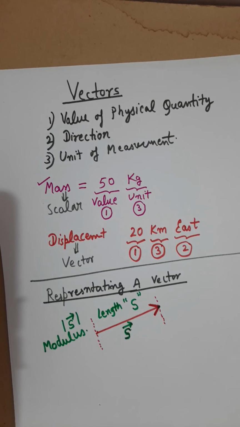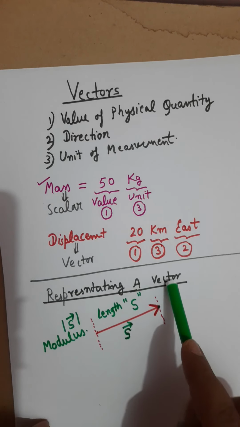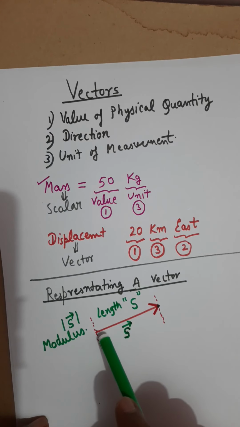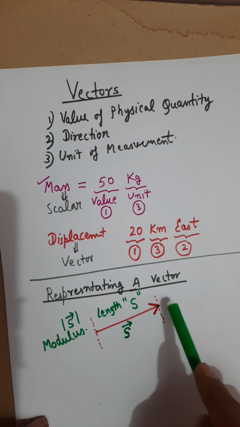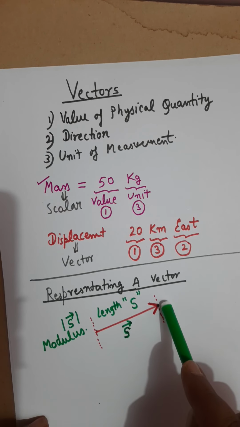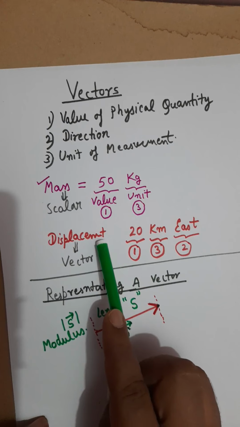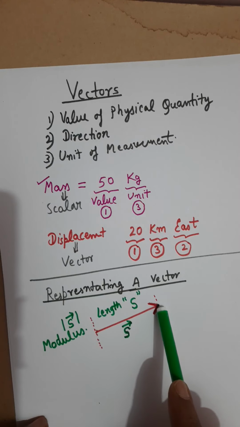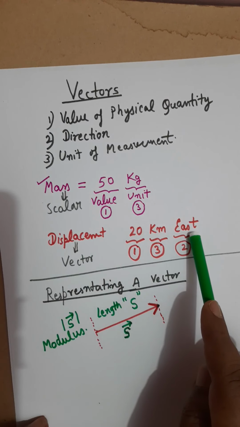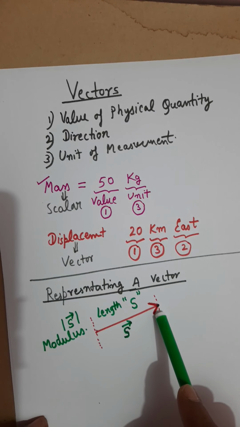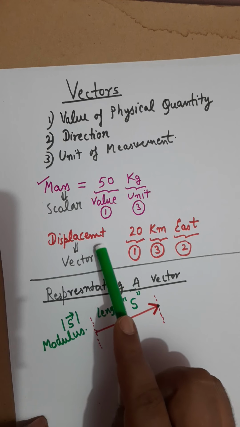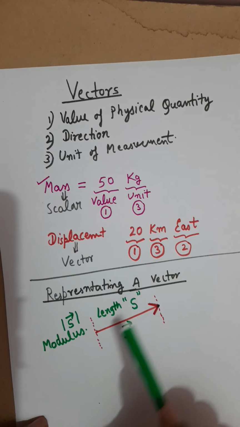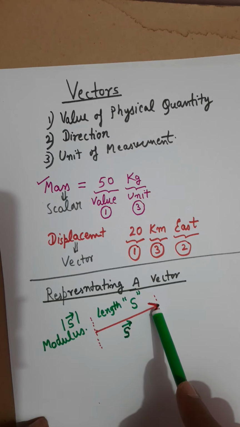So that's a very easy thing. The representation of a vector is a very easy part. All you need to know is that a vector on paper is represented by an arrow which points in the direction of the vector. For example, if your vector is in the east direction, this arrow should be towards east. If the vector is towards west, draw the arrow towards west. If the displacement or any other vector is in the south direction, draw the arrow towards south.